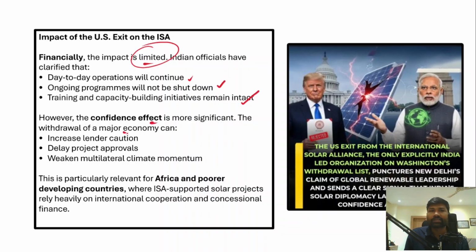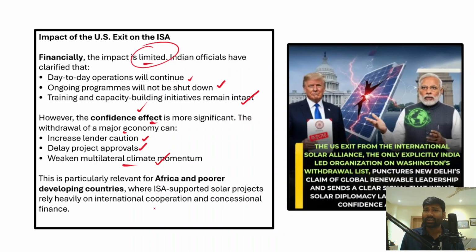Because the withdrawal of a major economy like the US can actually have a confidence effect. For example, it increases lender caution. Those organizations which are lending to the International Solar Alliance will be cautious because an economy like the US has withdrawn from it, and then there may be a delay in project approvals, and it might even weaken the multilateral climate momentum. For example, a large economy and leader which can play a very important role, if it withdraws from the International Solar Alliance, of course it affects the climate momentum that has been built up by the International Solar Alliance.